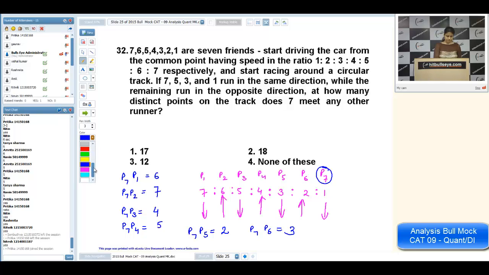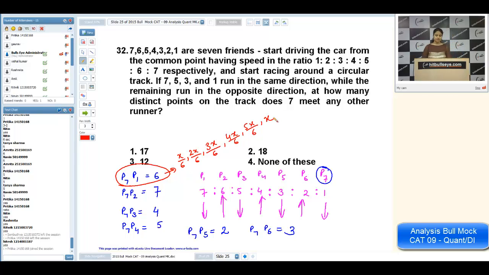See, now here was the twist. First of all, I am taking this case P7 and P1. They will meet at 6 distinct points of the track. What will be the place of these 6 points? That will be exactly 6 same divisions of the circular track. If the track length, let it be x, so these 6 points will be x by 6, 2x by 6, 3x by 6, 4x by 6, 5x by 6 and 6x by 6, that is x again. Are you comfortable in that?